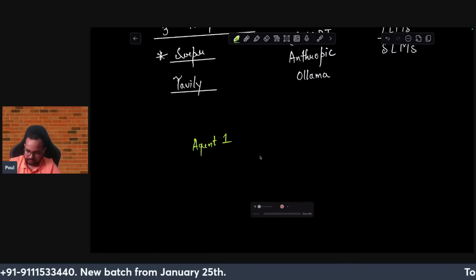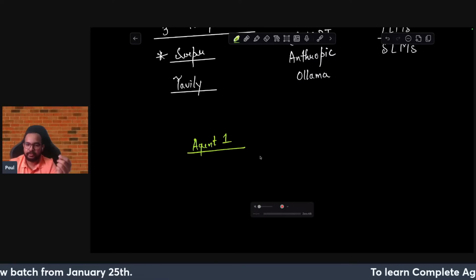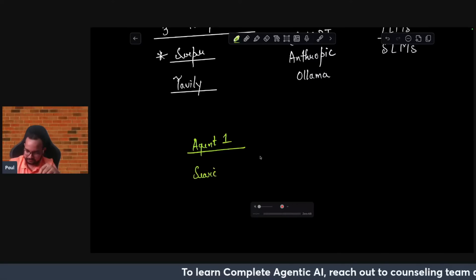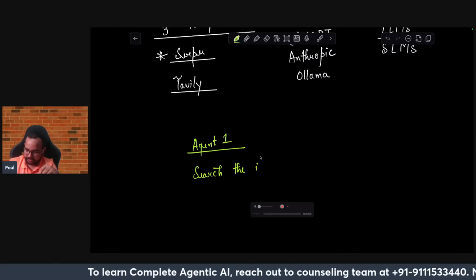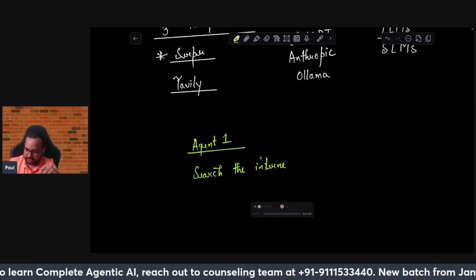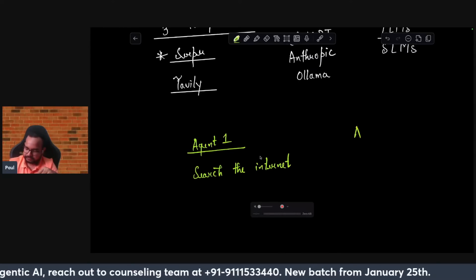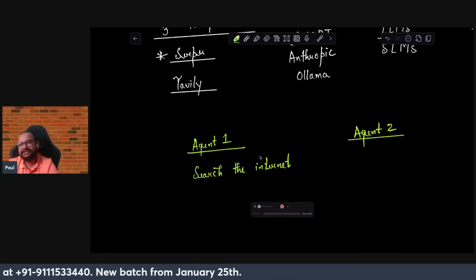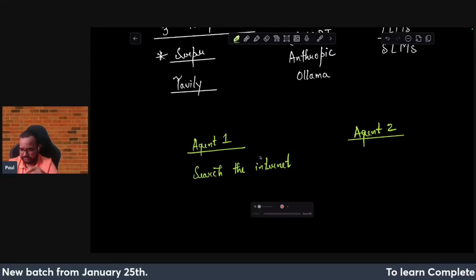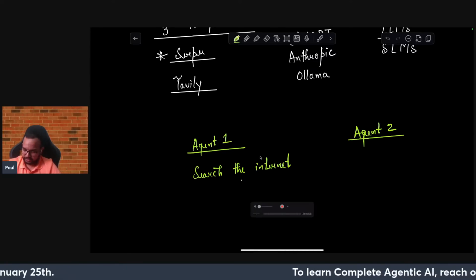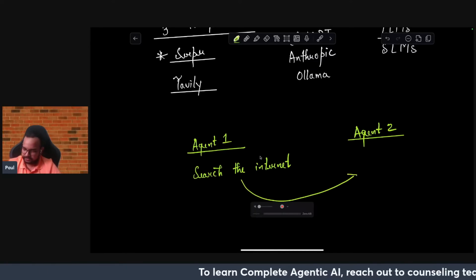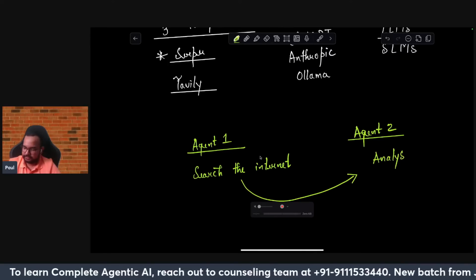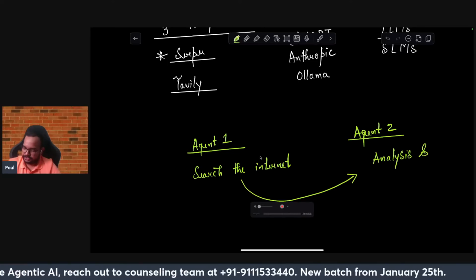Agent one. So when I'm talking with respect to agent one, it is doing some type of task, like search the internet. And then there is another agent two, who will be performing some type of task. Let's take some type of task. It has given some type of output with respect to the searches. Now it will try to do some type of analysis, and then generate content.